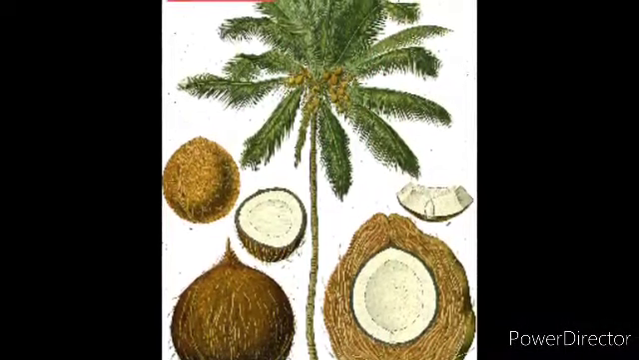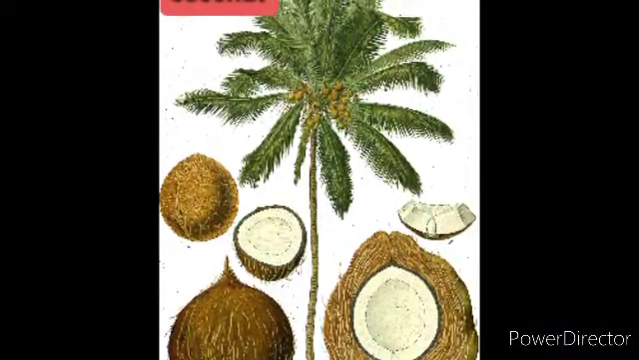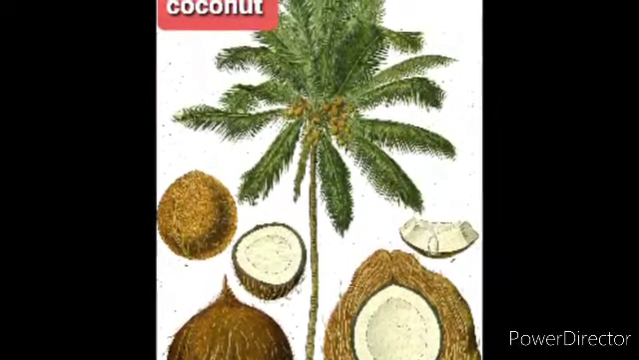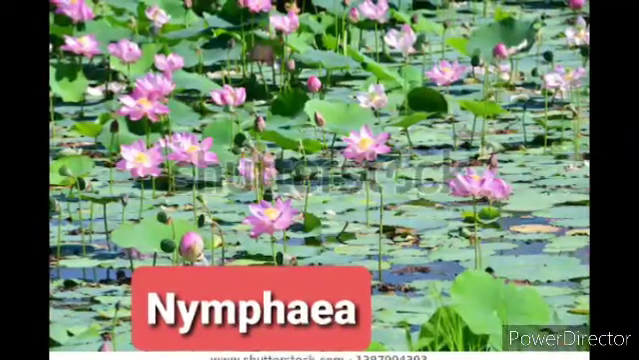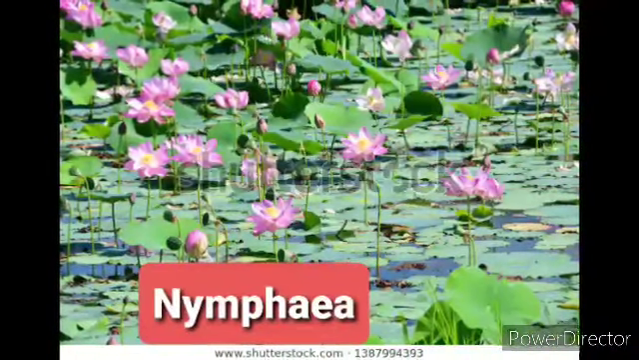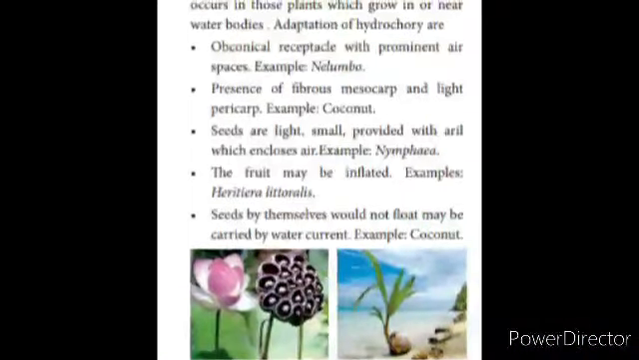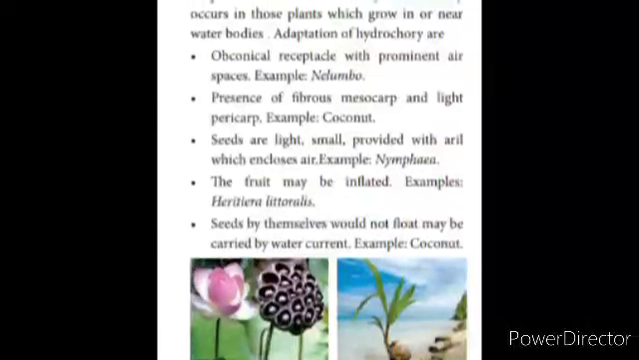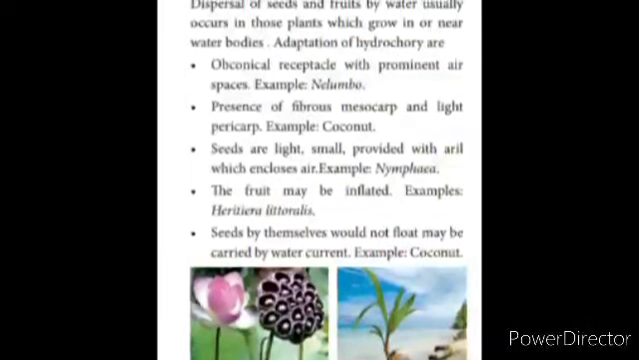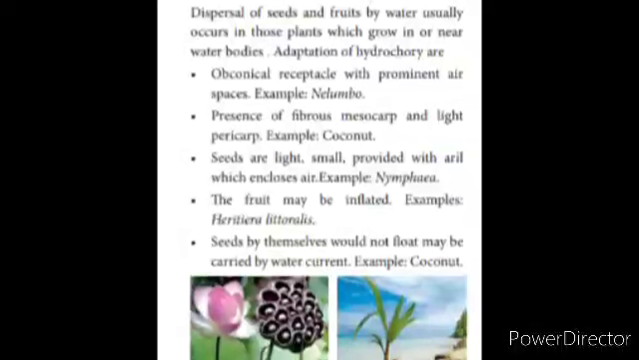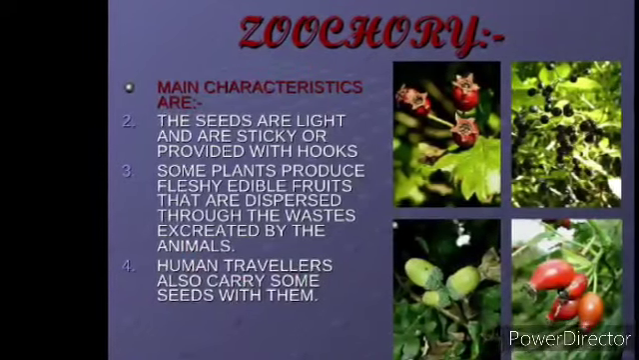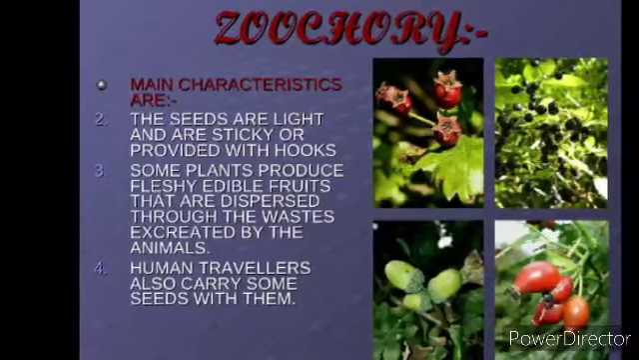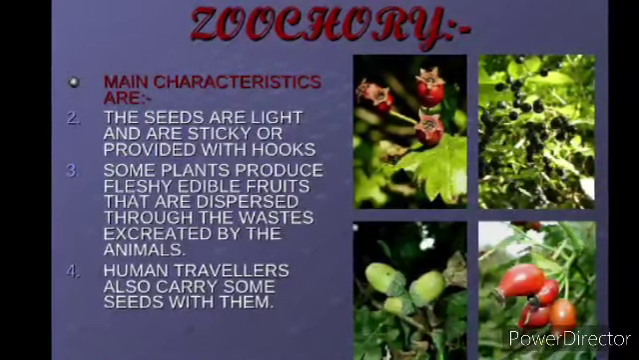Presence of fibrous mesocarp and light pericarp. Example, coconut. Seeds are light, small, provided with aril which encloses air. Example, Nymphaea. The fruit may be inflated. Example, Heritiera littoralis. Seeds by themselves would not float, may be carried by water current. Example, coconut.